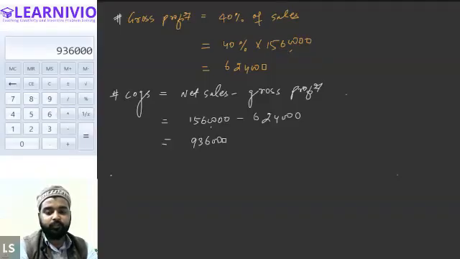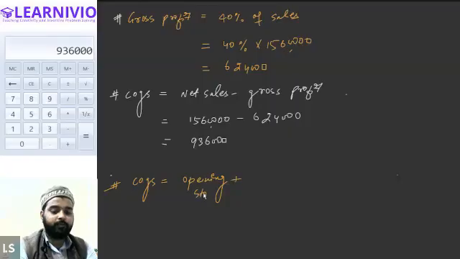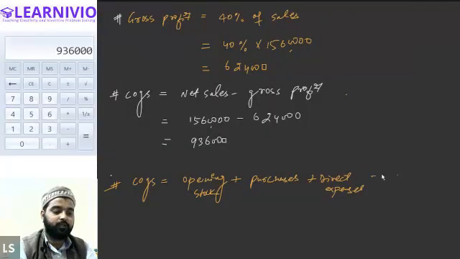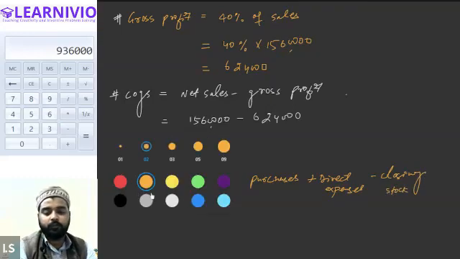Now we can apply the formula for the cost of goods sold. What is the other formula for cost of goods sold? Opening stock plus purchases plus all direct expenses minus closing stock. Minus the closing stock, correct. All right.